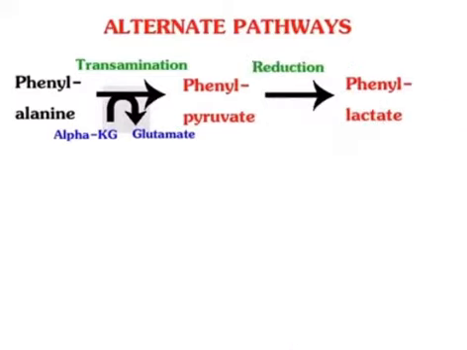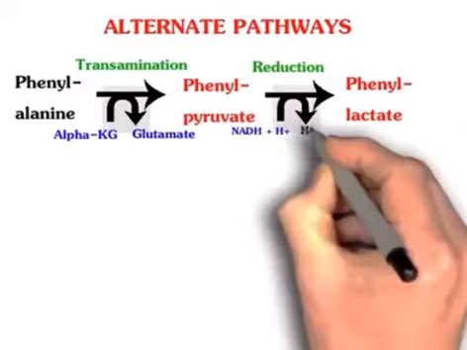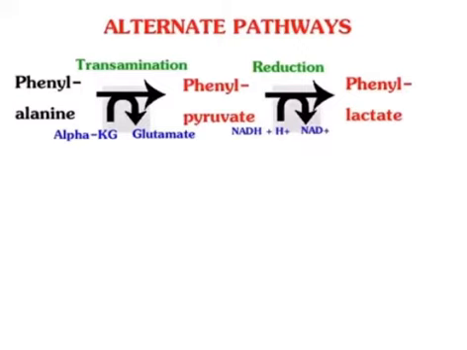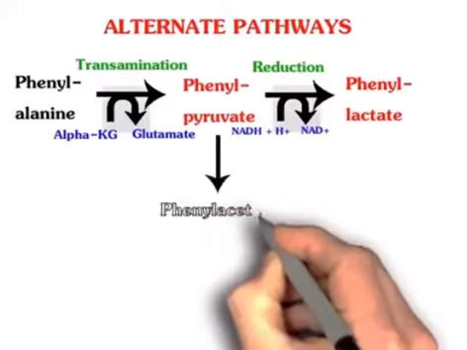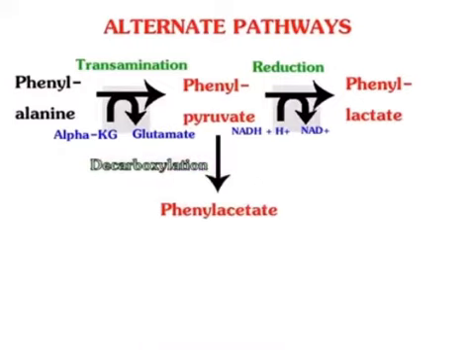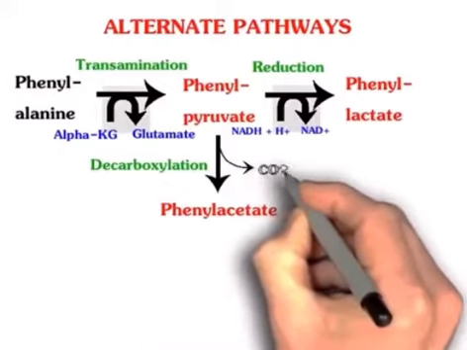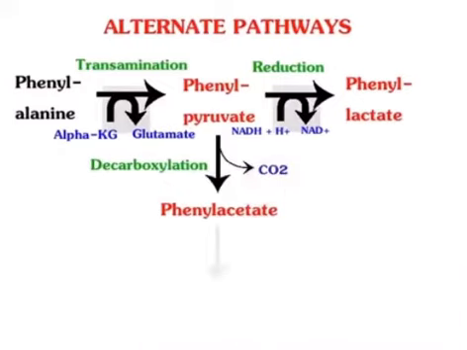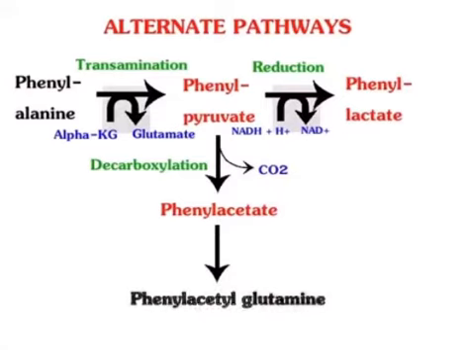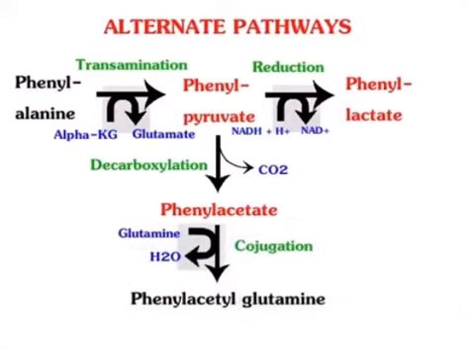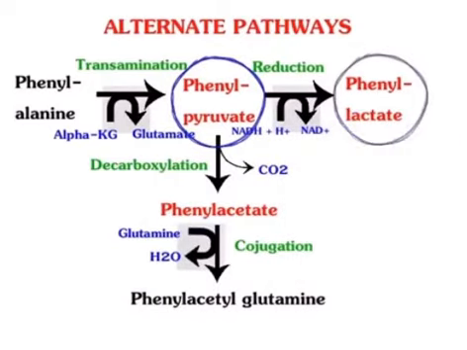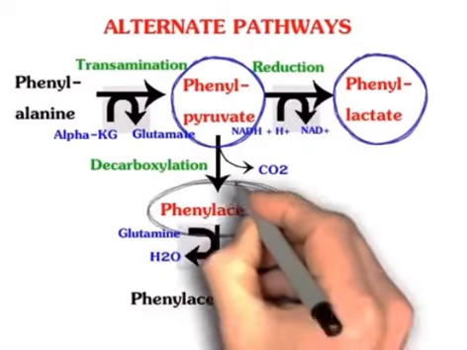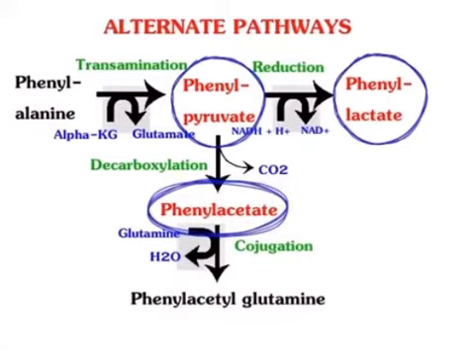Phenylpyruvate is then reduced to phenyl lactate. Phenylpyruvate can also be converted into phenyl acetate by decarboxylation reaction. And phenyl acetate will be converted into phenyl acetyl glutamine by conjugation with glutamine. Phenylpyruvate, phenyl lactate and phenyl acetate are ketones that will be excreted in urine.